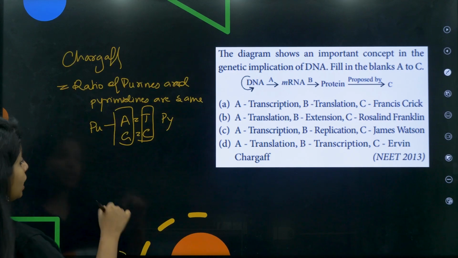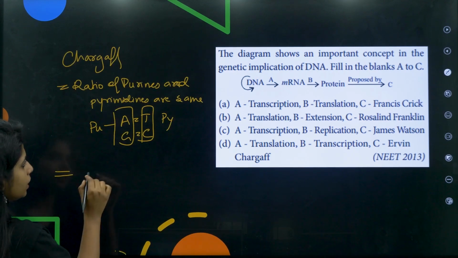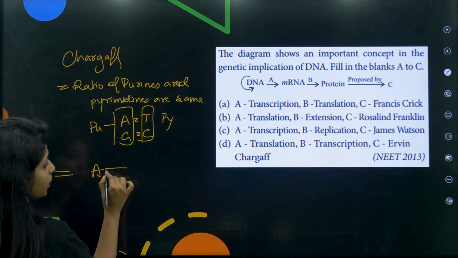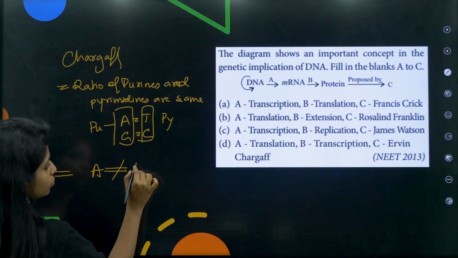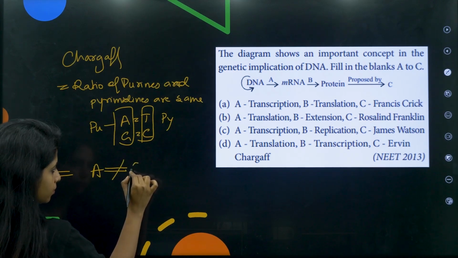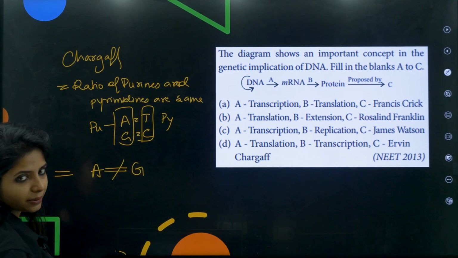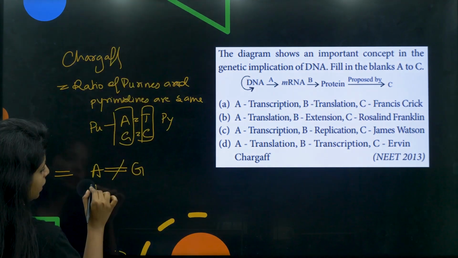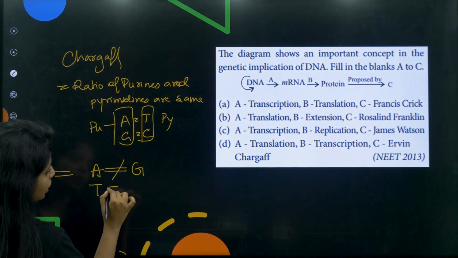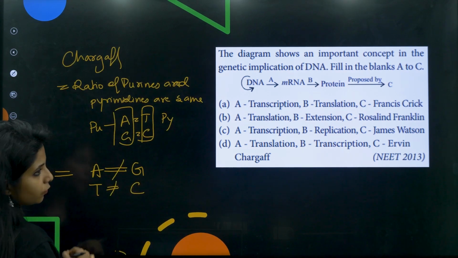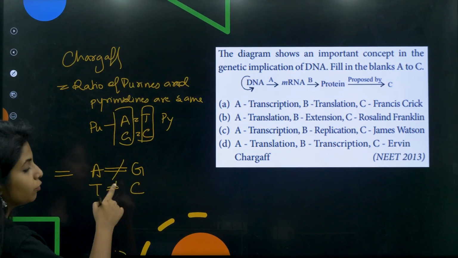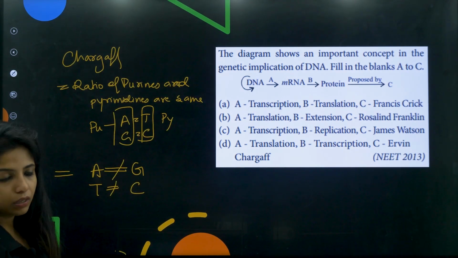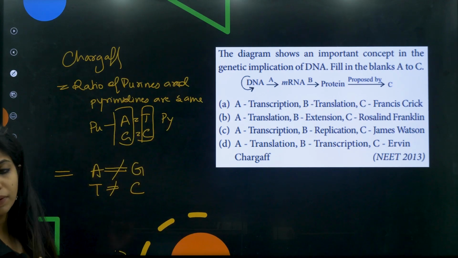Fine. Now the second thing that he said is that A cannot be equal to G, and obviously T also would not be equal to C for obvious reasons. Can I say that it would always be equal? No. I just said that purines and pyrimidines can be same.